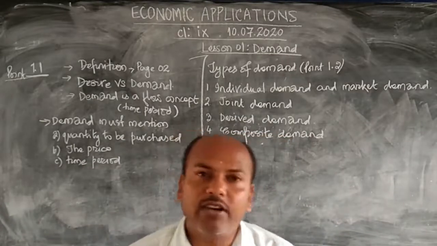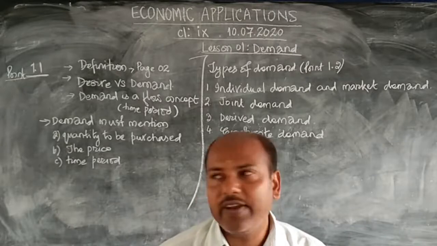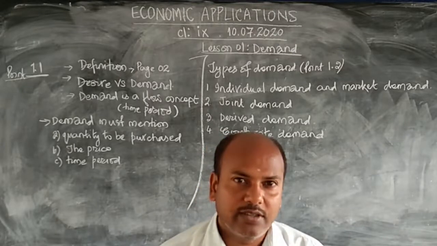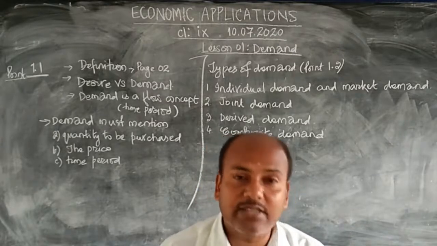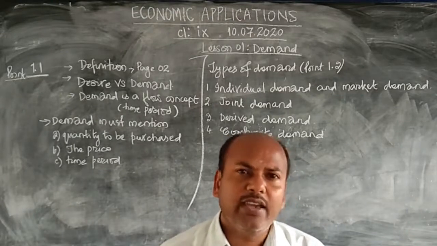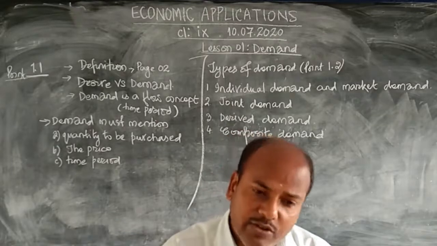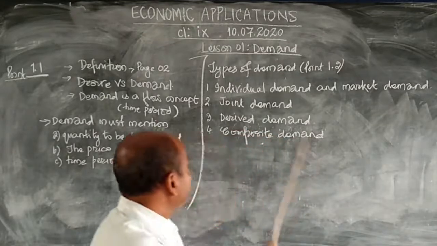But do you think you are the only one consuming milk in your society, in your neighborhood? In fact, every household consumes it, and every day they consume at the same price. So for example, today if you purchase 1 liter of milk, then that 1 liter of milk is for your family, and that is individual demand.